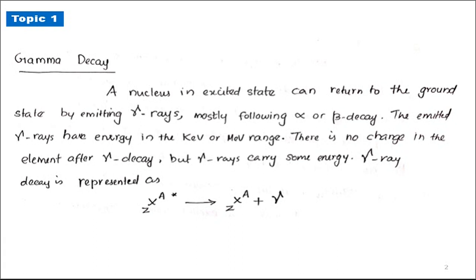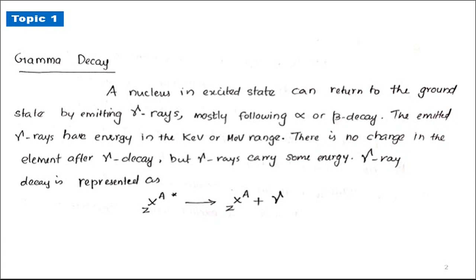Particularly, gamma rays are emitted if a nucleus is in an excited state and it returns to its ground state by emitting gamma rays. Most probably, this emission of gamma rays follows the emission of alpha particles or beta particles from a nucleus.